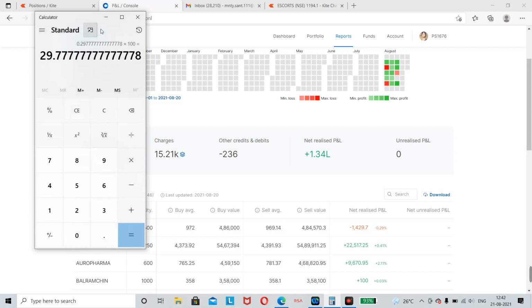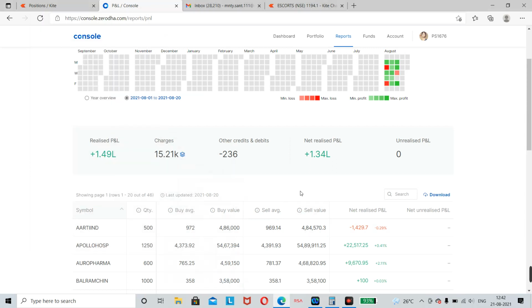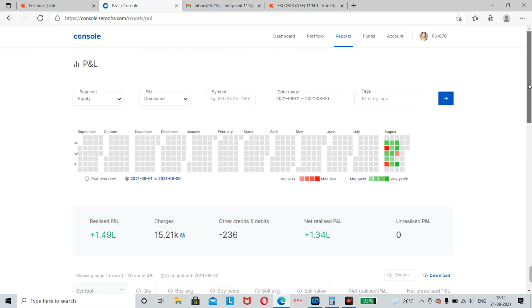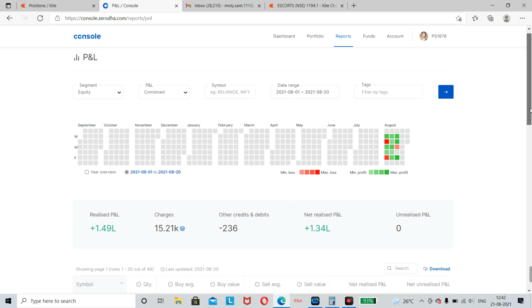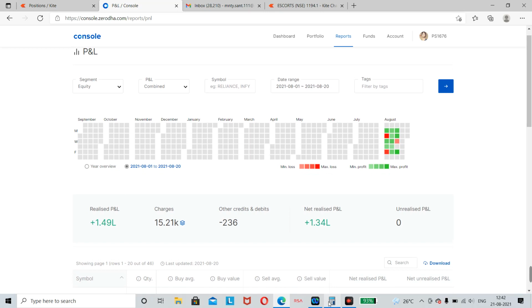Okay, 29% ROI. My monthly target is 10% and I'm far ahead, almost 3 times the monthly target. So this is the profit I have generated for the month of August, and ROI of 29%.